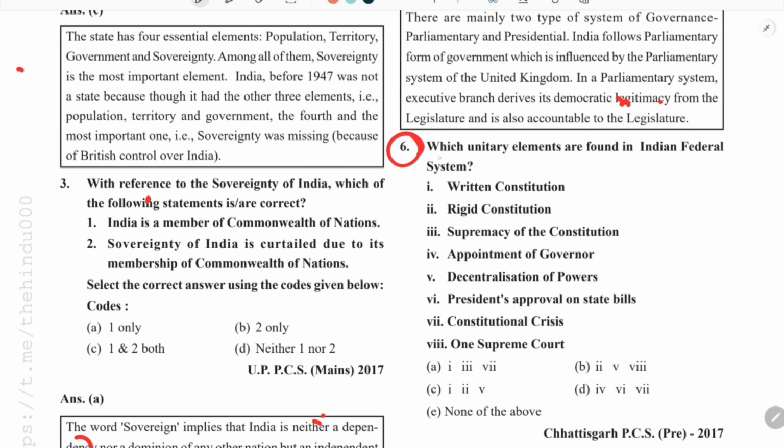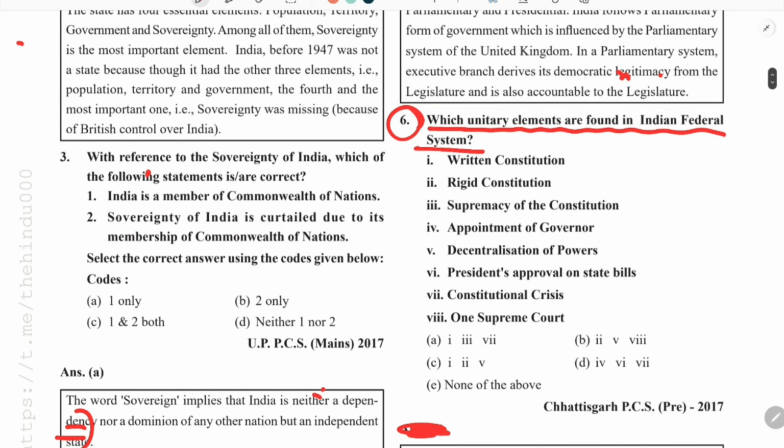So coming to the next question, which unitary element is found in India's federal system? Before solving this question, I will explain what we mean by this federal system, and there is one other system which is opposite of this federal system, which is the unitary system. So I will explain briefly what these two systems are.